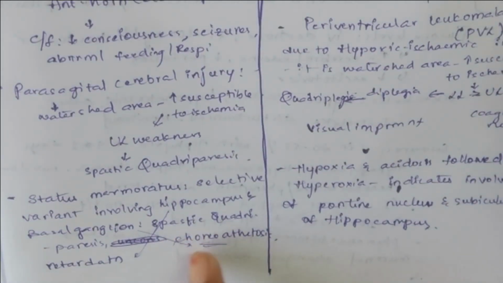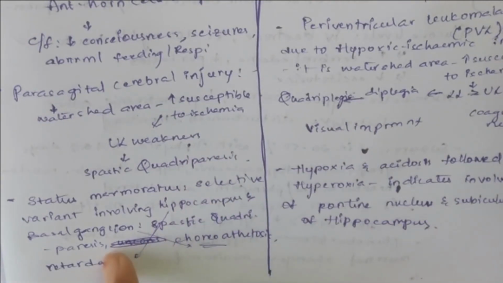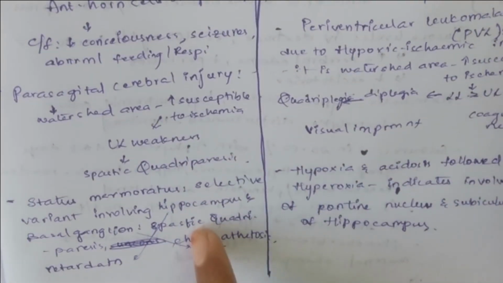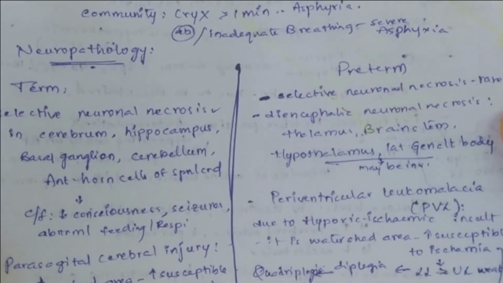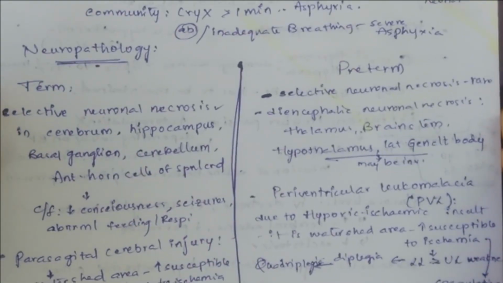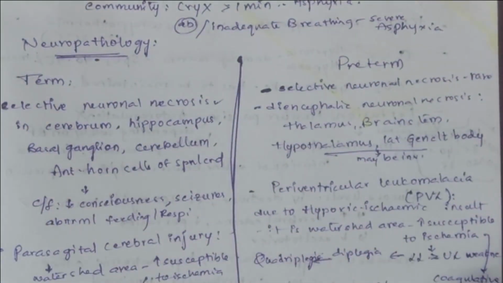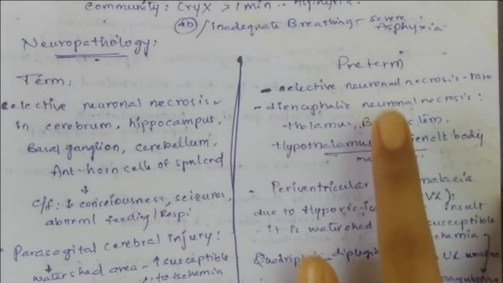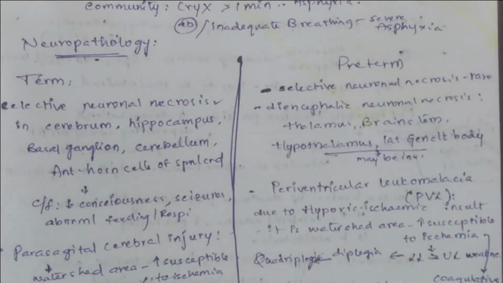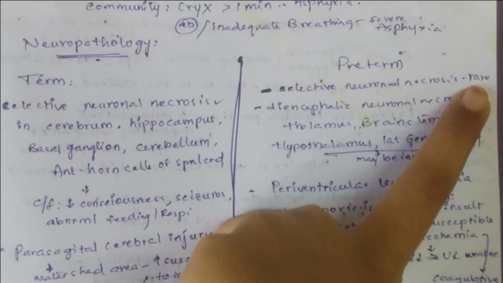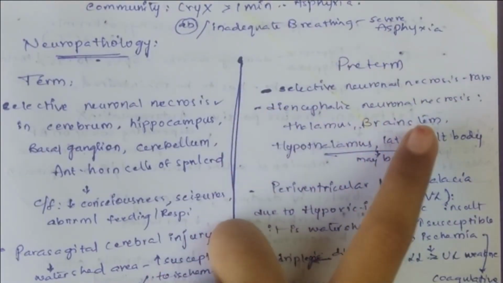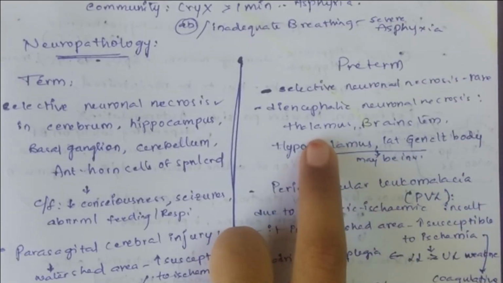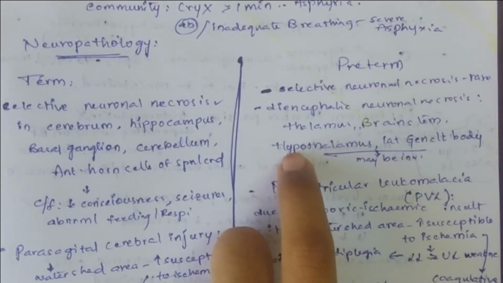There will be chorioathetosis and there will be retardation and there will be spastic quadriparesis. Okay. Now, in preterm neonates, if there is perinatal asphyxia, then what are the things that can occur to the nervous system? In this, selective neuronal necrosis is rare, but there will be diencephalic neuronal necrosis, which involves thalamus, hypothalamus,